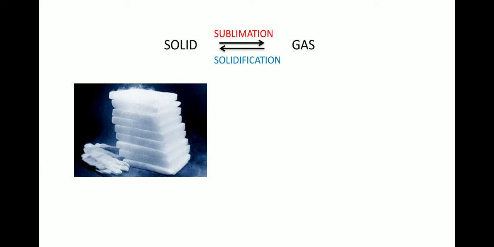The reverse process, that is gas getting converted directly into solid without passing through the liquid phase, is also called solidification. The example of sublimation is dry ice. Dry ice is a solid and it gets converted directly into the gaseous form. So this is the example of sublimation.